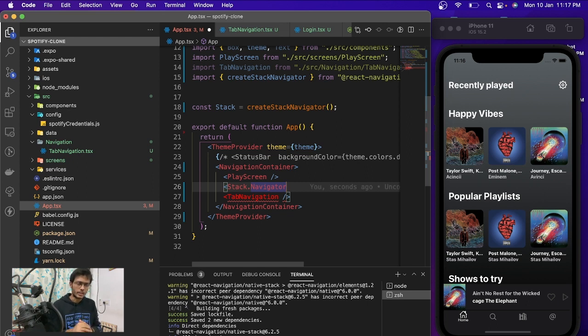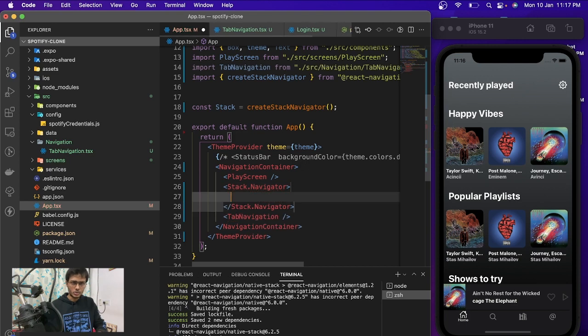If you don't, I have a video on React Navigation and how to implement it with React Native. I will put the link in the description below, and you can go through those videos if you have any doubt. You can also put a comment, and I will try to help you if you need any help.